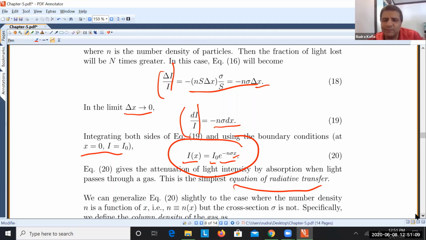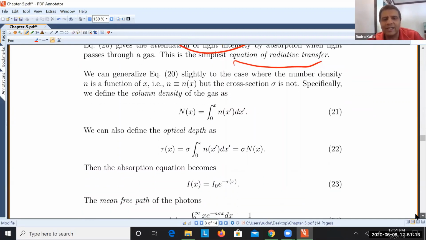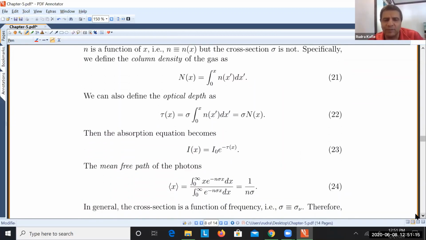But life is not that simple, because there is not only one frequency. There are multiple frequencies, multiple kinds of radiation. So the formula becomes more complex. But